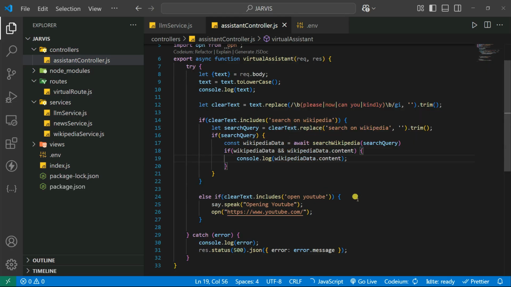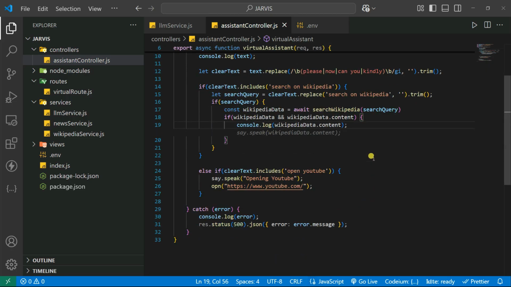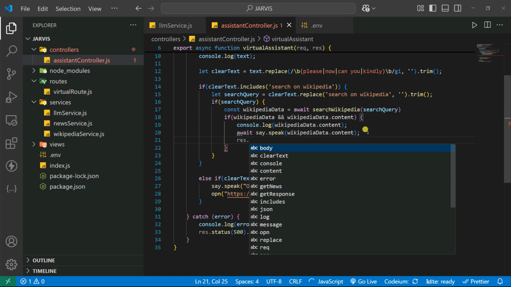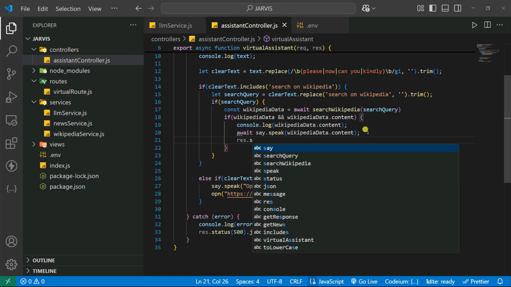Let's say Wikipedia dot content, and then we can also speak it. So let's say speak the Wikipedia contents, right? You can also give it the await if it is waiting for that, because say is nothing but one asynchronous function. It's not waiting for the next move. It will execute the full line at once, and then you can simply give it the rest dot status of 200, and then you can simply show it here our response.